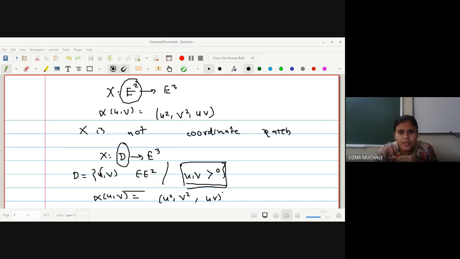The question is like this: describe the geographical patch x from D to E3 in the sphere, and show that x is a parameterization of x(D) in the sphere. Now what do you mean by parameterization? This also we have studied in the first chapter, right? Before reparameterization, I gave you examples of parameterization.